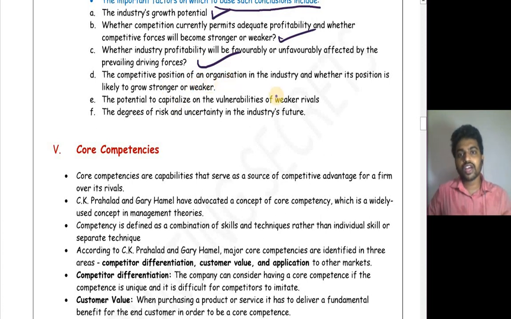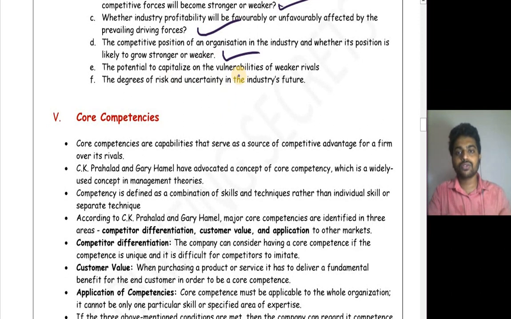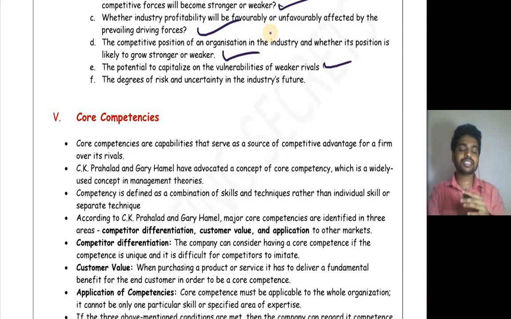The competitive position of an organization in the industry, and whether its position is likely to grow stronger or weaker. You have to analyze the competitive position of the particular organization in the industry. The potential to capitalize on the vulnerabilities of weaker rivals. So whether you can take advantage of your rival's weakness, you have to analyze. If yes, then the industry will be attractive. The degree of risk and uncertainty in the industry's future. This is very important.